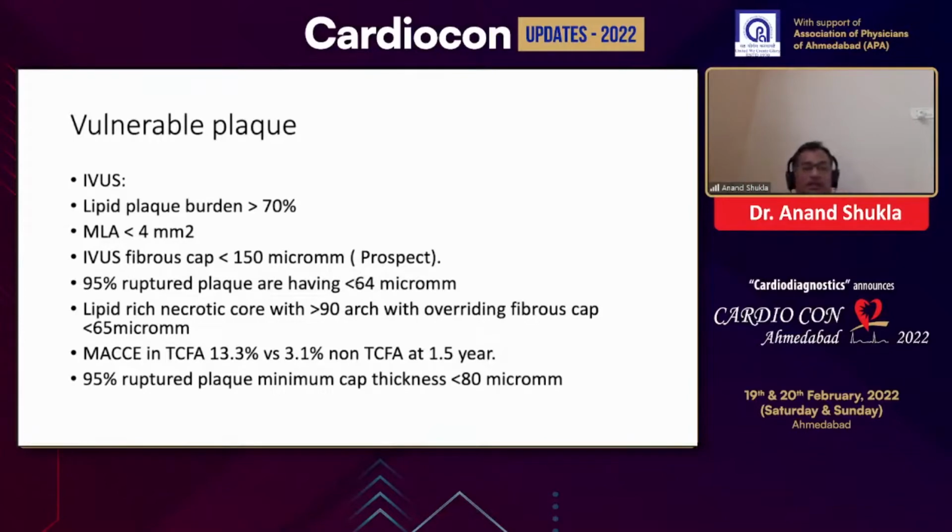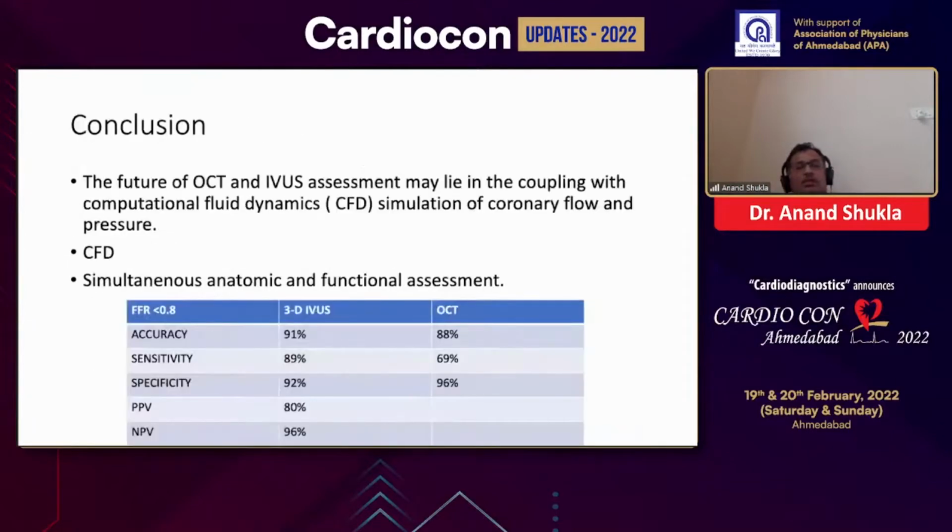So these are the different criteria for vulnerability. If you find this vulnerability, even when the lesion is FFR negative, if the lesion is situated in the proximal LAD or circumflex, then we have to think of revascularization, taking an overall holistic approach.